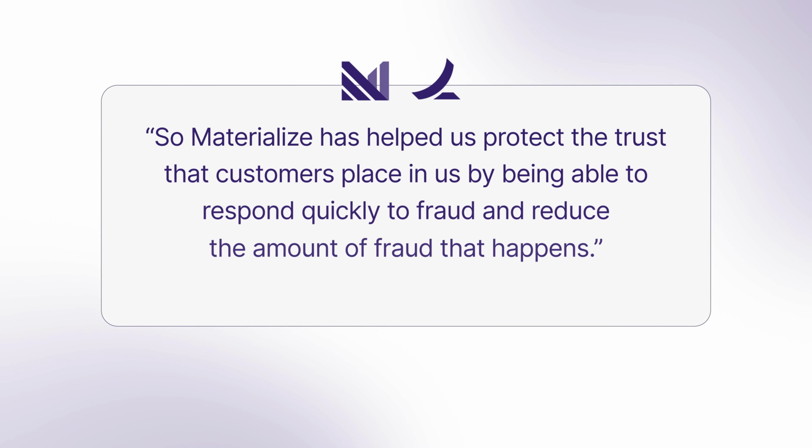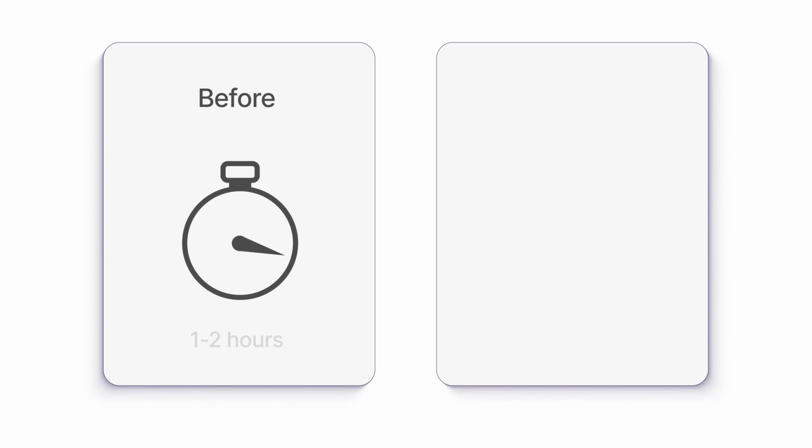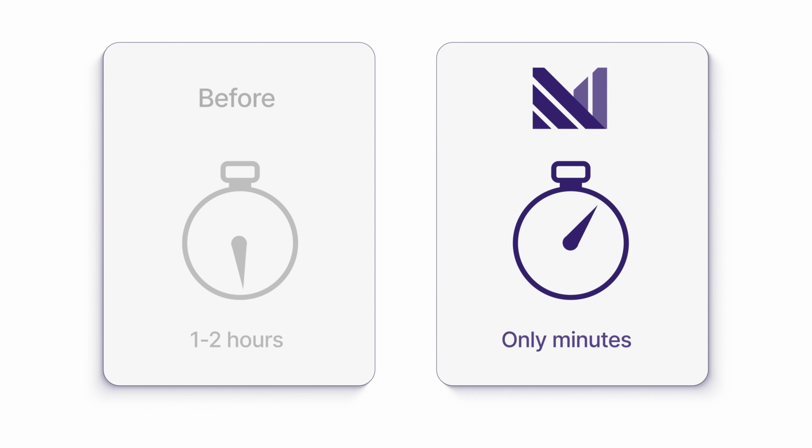The problem we're facing before Materialize is real-time fraud detection. And when it happens, it happens very quickly. The faster that we can respond to that, the more that we can minimize those losses. So Materialize has helped us protect the trust that customers place in us by being able to respond more quickly to fraud and reduce the amount of fraud that happens. Before Materialize, we were responding on the order of, let's say, at least an hour, probably even 2 hours. With Materialize, we're responding within minutes.